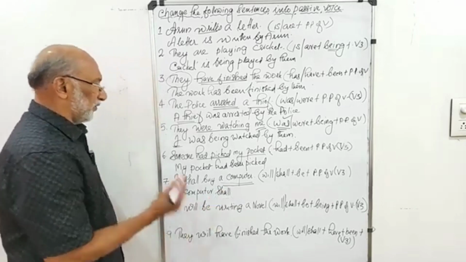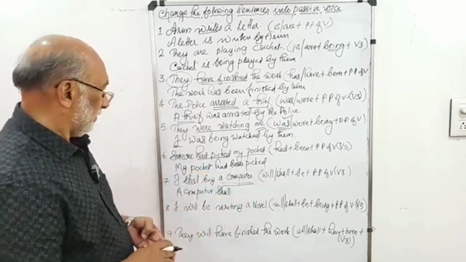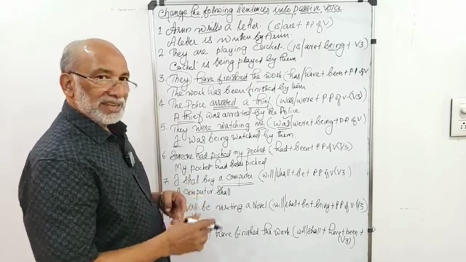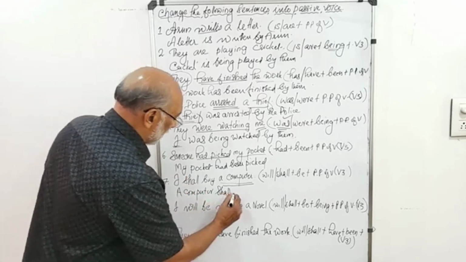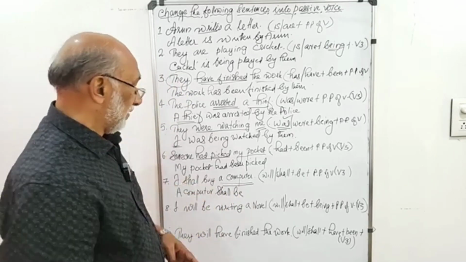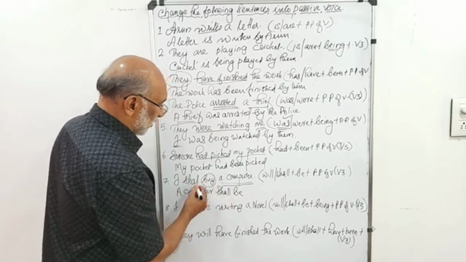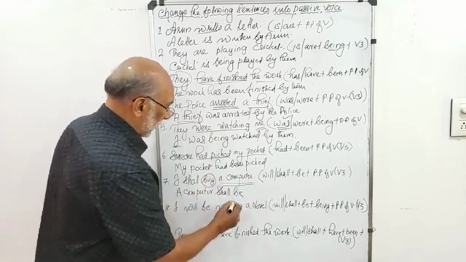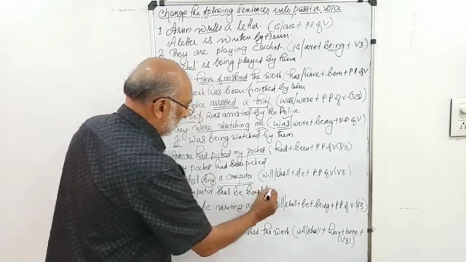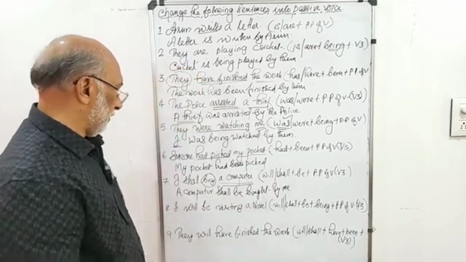Shall is there to show the future. A computer will or shall. That is optional. If will is there, you can add will be. If shall is there, you can add shall be. A computer shall be. Here not any other form of be is used, rather be itself. A computer shall be, then the past participle of buy, bought: shall be bought. By whom? By agent is there, by me. I, when it goes to the object position, it becomes me.